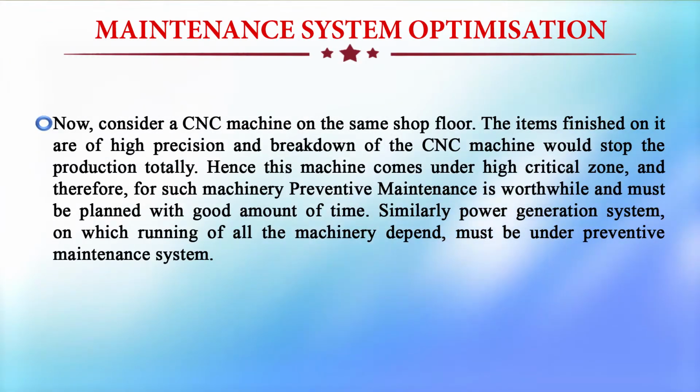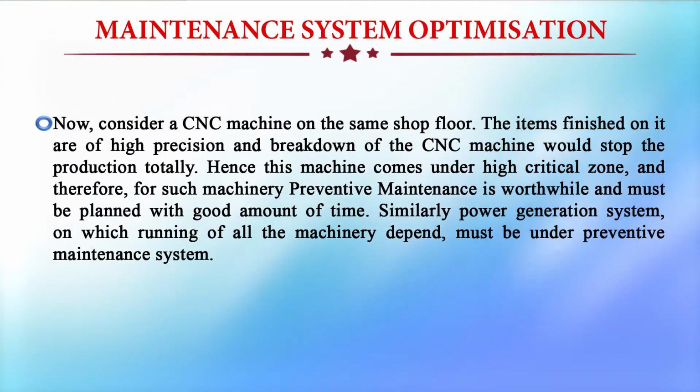Now consider a CNC machine on the same shop floor. The items finished on it are of high precision, and a breakdown of the CNC machine would stop the production totally. Hence, this machine comes under the highly critical zone, and therefore, for such machinery, preventive maintenance is worthwhile and must be planned with a good amount of time.